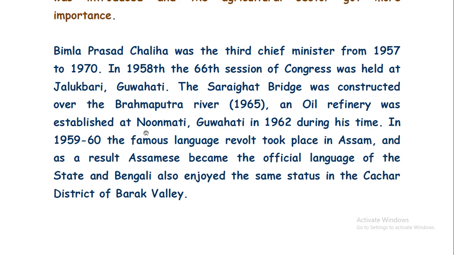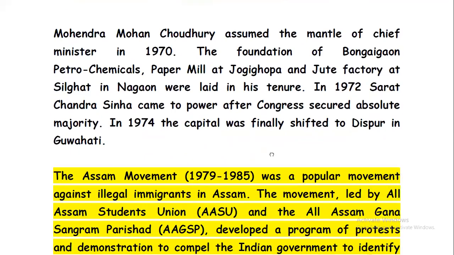In 1959 to 60, the famous language revolt took place in Assam. As a result, Assamese became the official language of the state, and Bengali also enjoyed the same status in Cachar district of Barak Valley. Then Mahendra Mohan Choudhury assumed the mantle of chief minister in 1970, and the foundations of the Bongaigaon Petrochemicals, the paper mill at Jogighopa and the jute factory at Silghat in Nagaon were laid in his tenure.